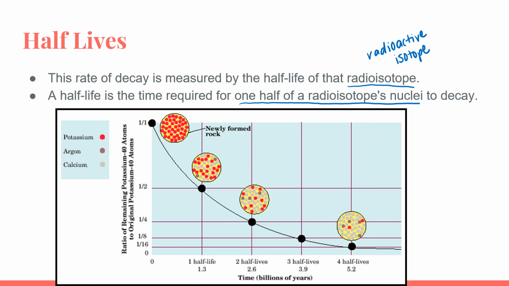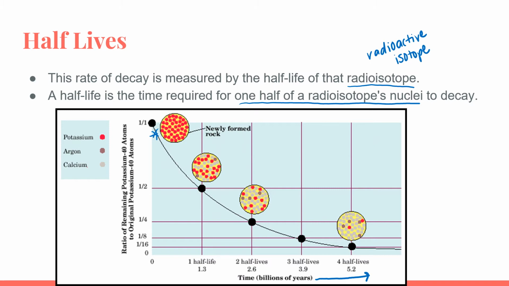So let's take a look at this graph here. At the start of the graph, we have a ton of potassium nuclei, and as the graph progresses along the x-axis, so as time passes, we see that those numbers of potassium nuclei are decreasing, and that the number of argon and calcium nuclei are increasing because those potassium nuclei are decaying into different daughter isotopes.